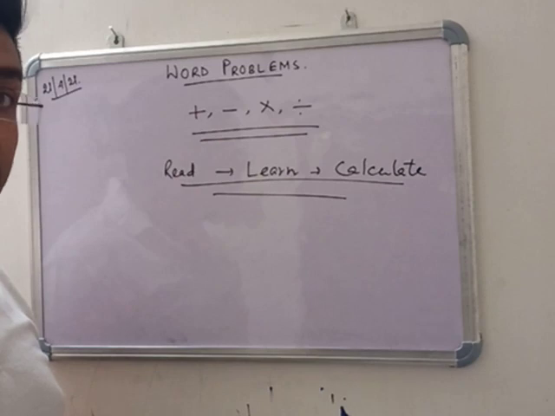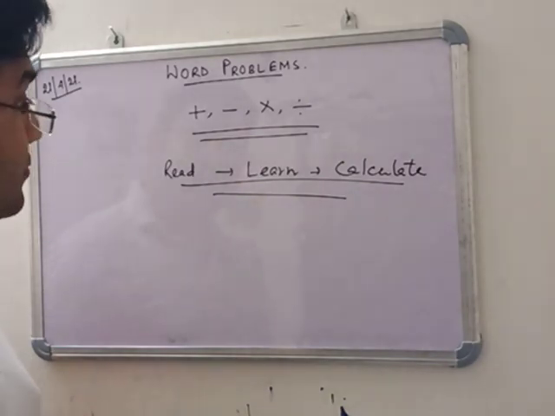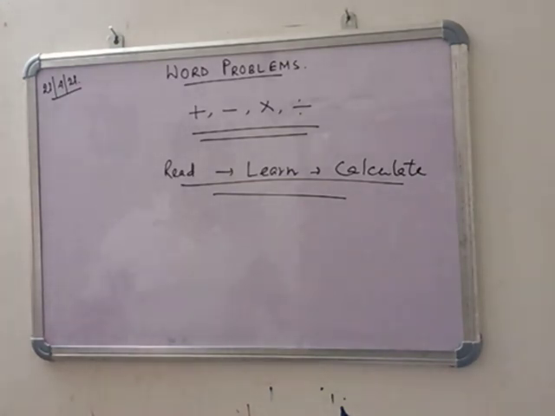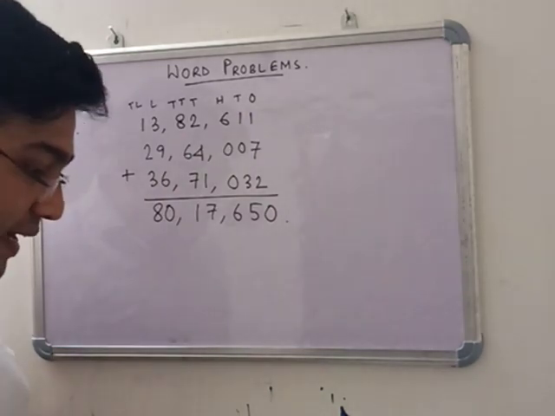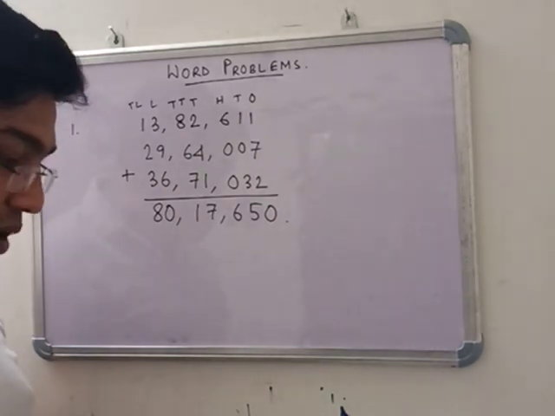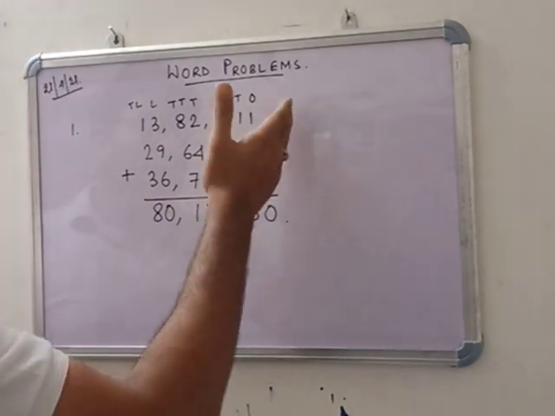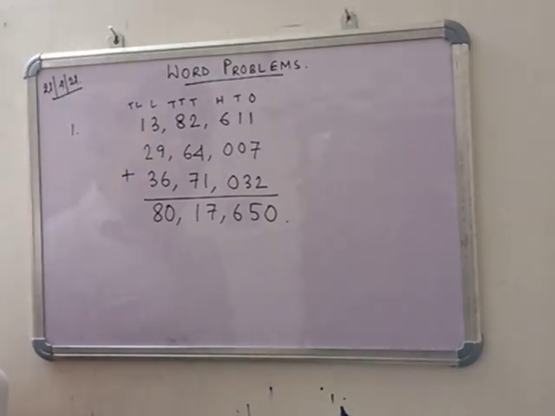Now we are going to the next part of chapter 1, exercise 1C. Let's start. In number 1 problem, see that a survey shows the population of Arunachal Pradesh, Meghalaya and Tripura are given. So three states' populations are given. We have to find the total population of these states. So now we have to add it. Total means we have to add it.